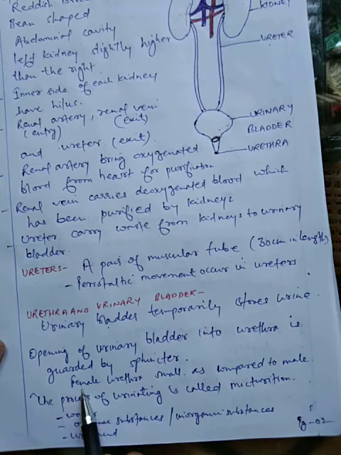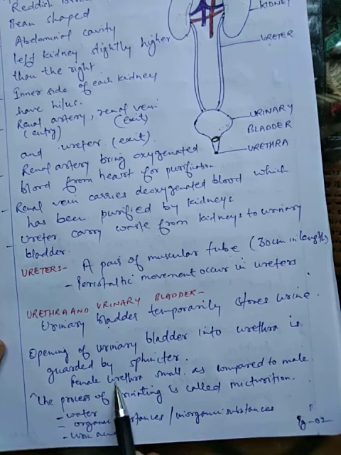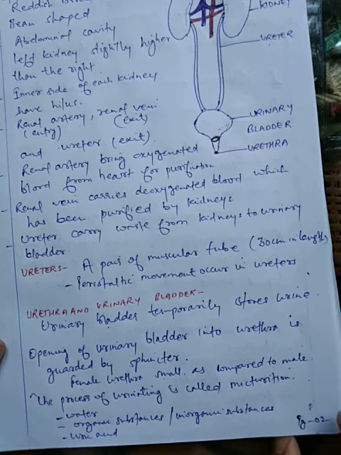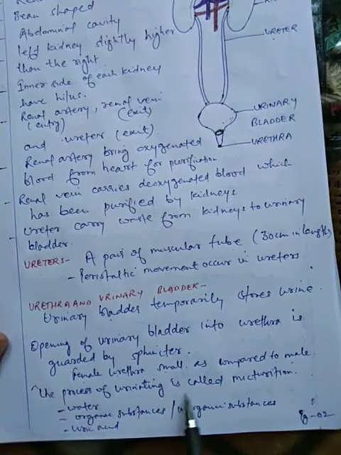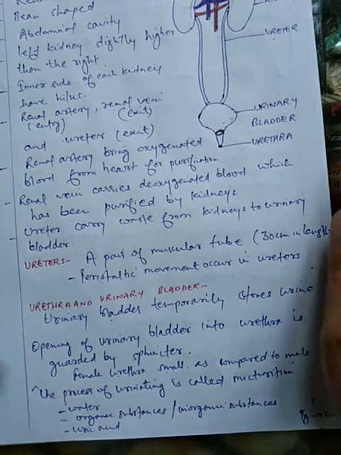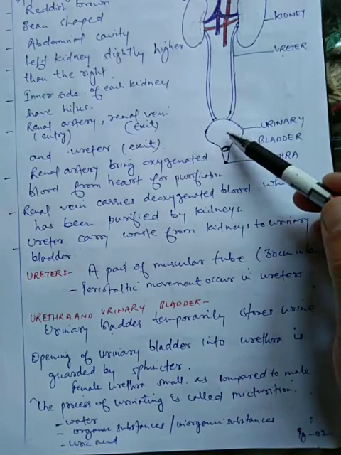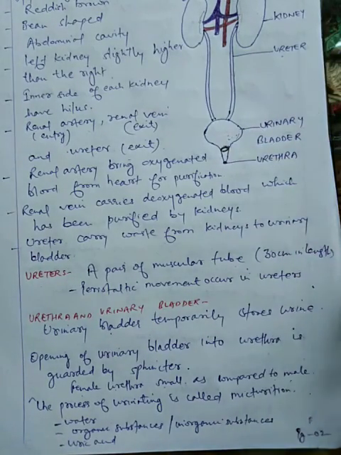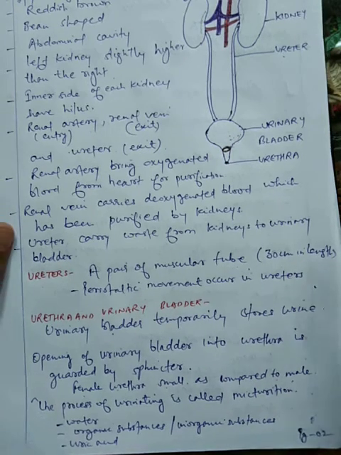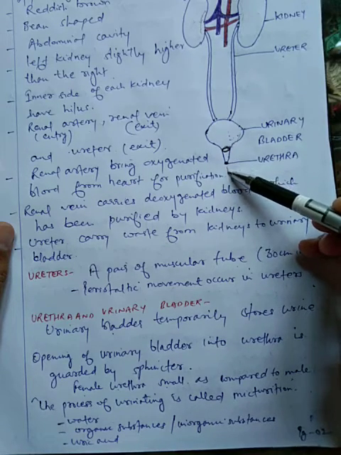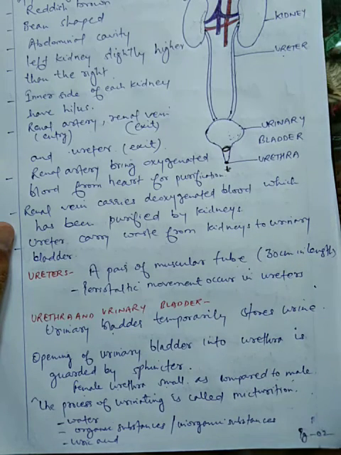Students, you can see here an important point: the female urethra is smaller as compared to the male. The process of urinating is called micturition. When the urinary bladder gets completely filled, we have an urge to urinate, and through the small opening of the urethra the urine comes out of the body.